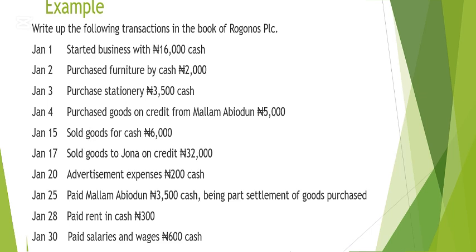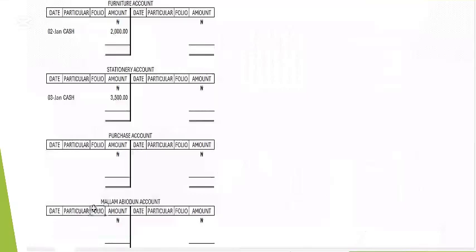So the next one said 15th January, sold goods for cash, 6,000 naira. If we sold the goods for cash, then we receive the cash and give out the goods. So the two accounts this transaction is going to be part of are the sales account and the cash account. The cash account will be receiving because you are receiving cash for what you sold, then the sales account is going to be credited. So let's go open an account for those two.